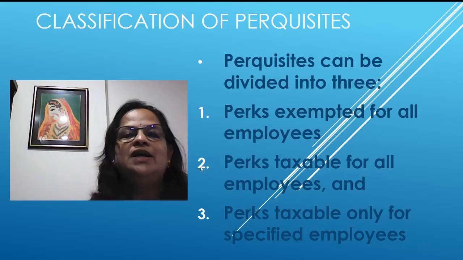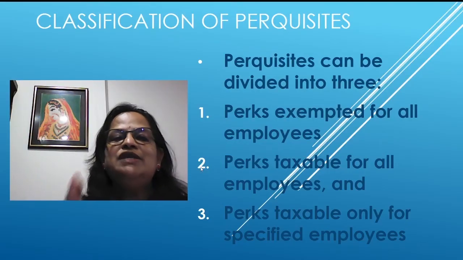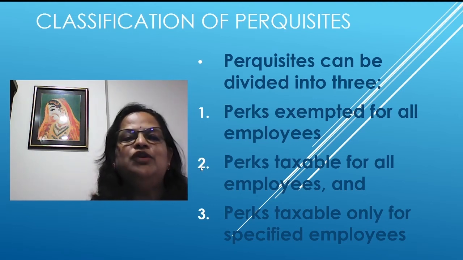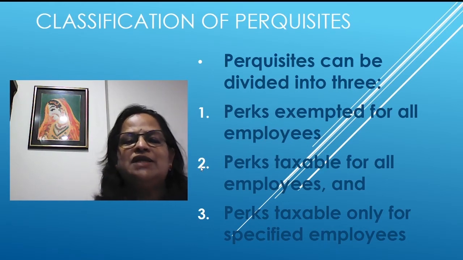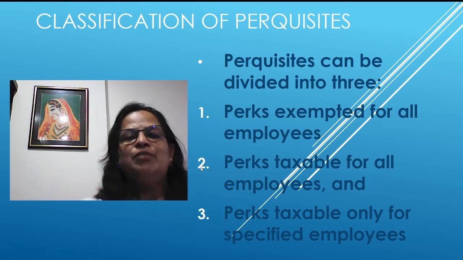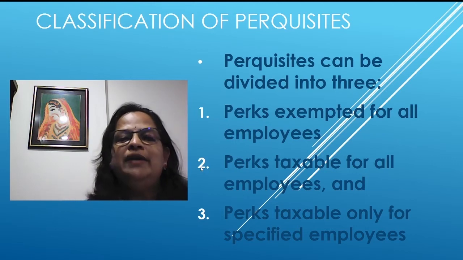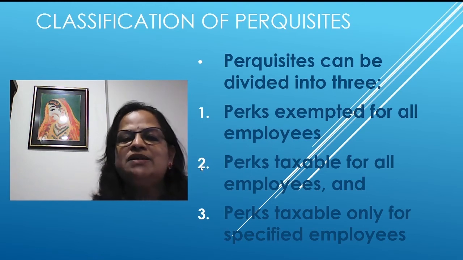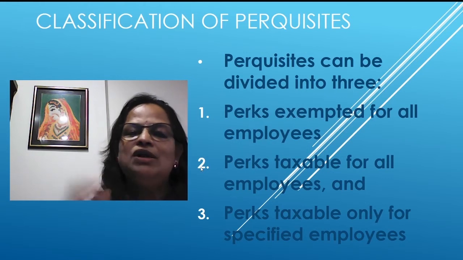I am going to explain perquisites with the help of a PowerPoint presentation. So, classification of perquisites. Allowances also we have divided into three, and the same here, perquisites are also divided into three. In allowances we learned different types of allowances, house rent allowance, city compensatory allowance, dearness allowance, like that. That is one part of the salary component. This is another part, that is perquisites. Perquisites can be divided into three, and we are using the short form perks: perks exempted for all employees, perks taxable for all employees, then perks taxable only for specified employees. So here you have to learn who all are specified employees. All these concepts you are going to learn.